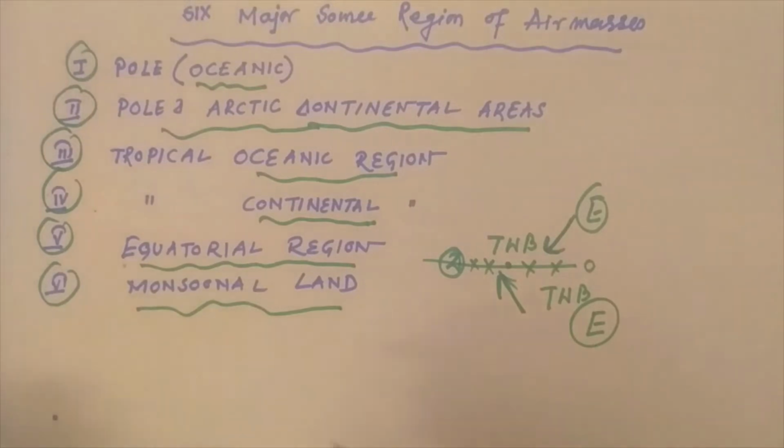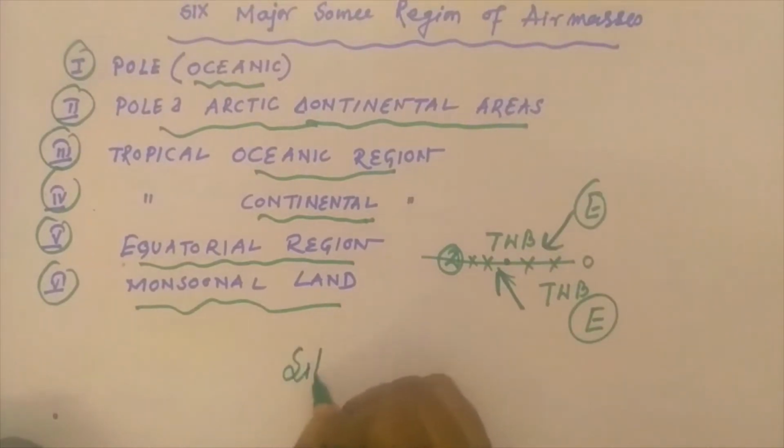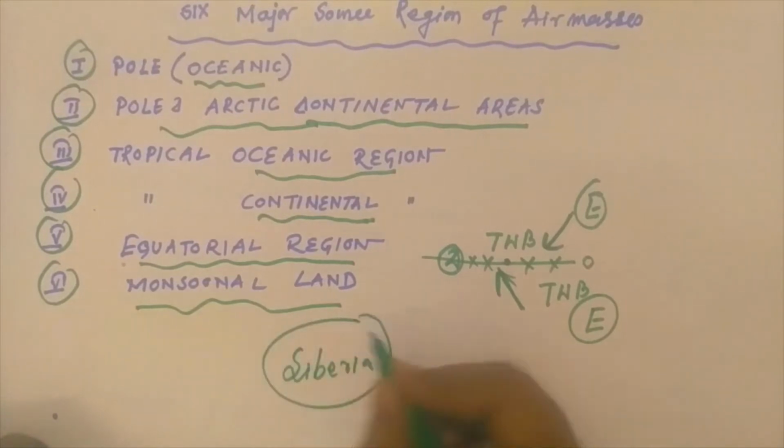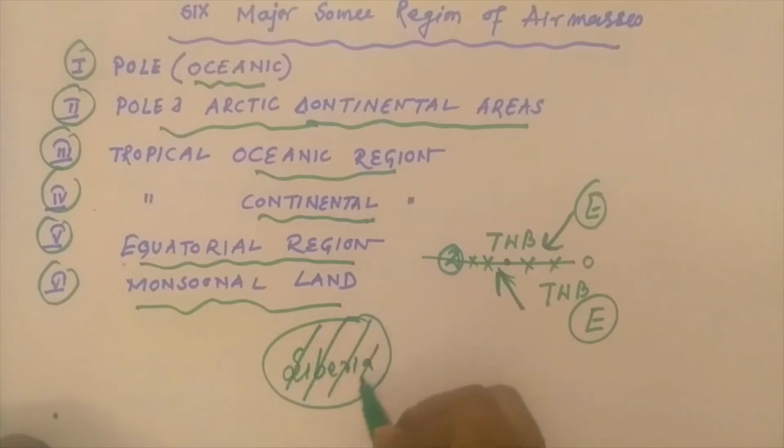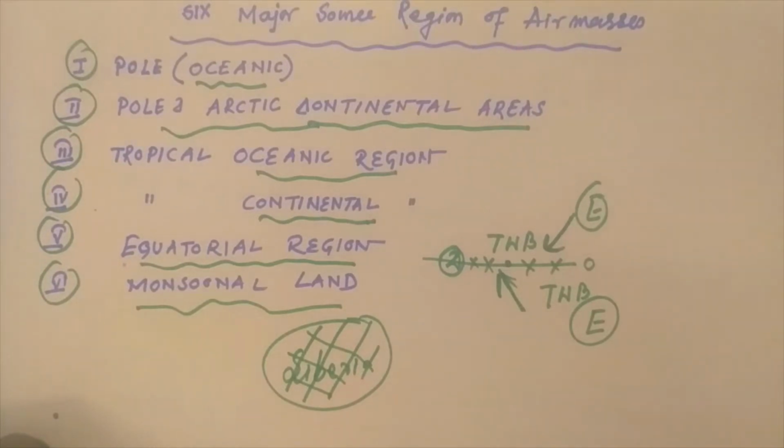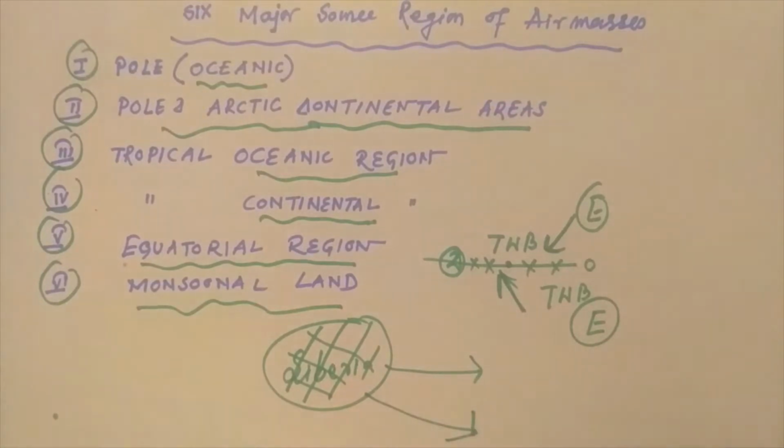Suppose this is Siberia, an air mass origin place. Siberia has a very cold, continental climate. The air mass originates after staying five to seven days within the Siberian zone, acquiring the characteristic weather phenomena of the Siberian region. And after getting the characteristics of the Siberian region, the air mass moves or runs away from the source region.